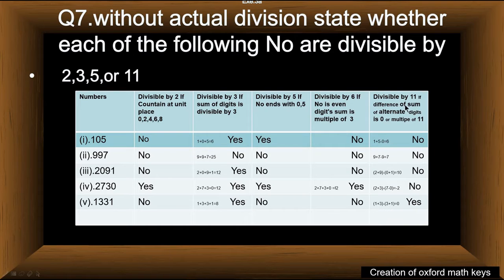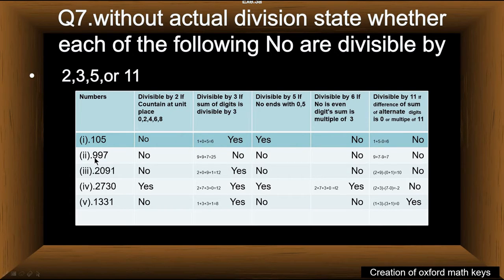It is also not divisible by 11 because the difference of the sum of alternate digits is not equal to 0 or 11. If there is any number, we add up that number. This is not divisible by 11 because it does not pass the test.